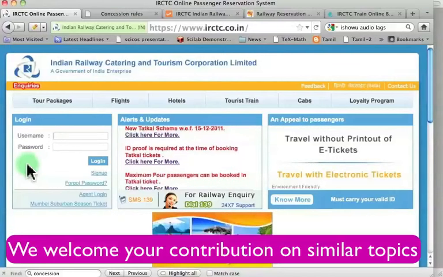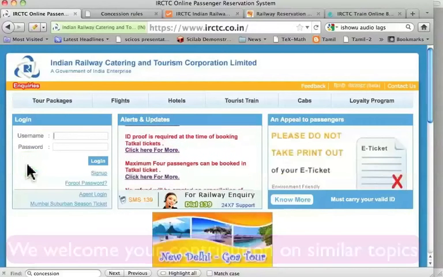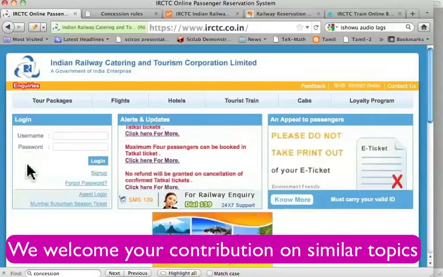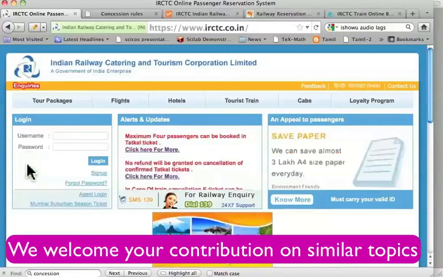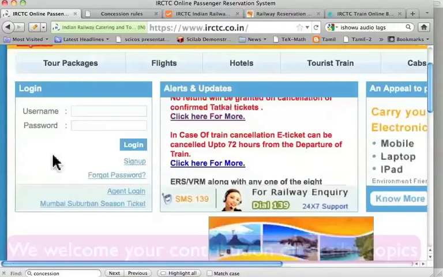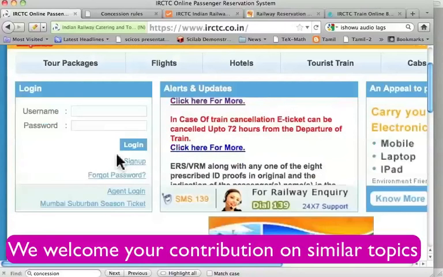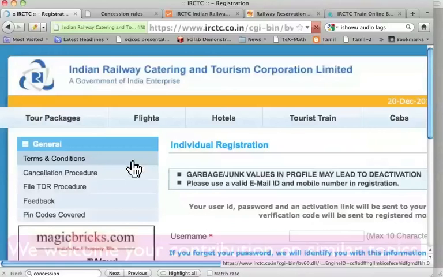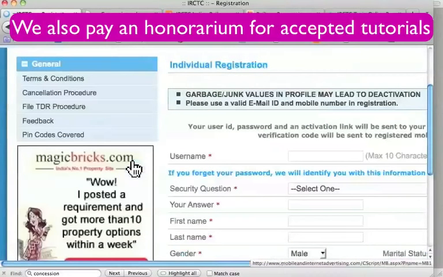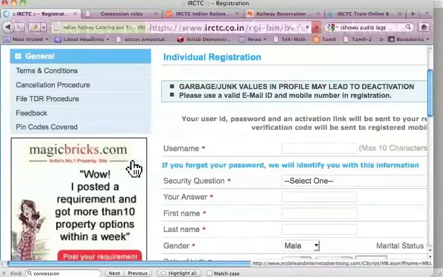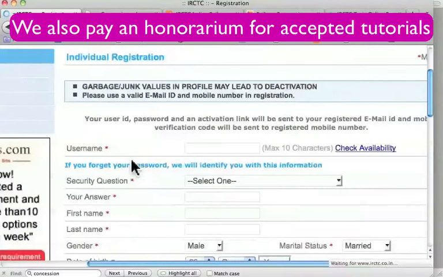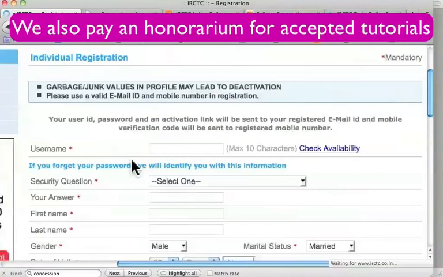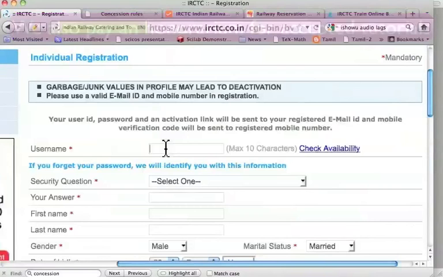I have already opened this website, irctc.co.in. Let me make the font bigger. The first thing that we have to do before buying any ticket is to sign up. Let me press this. Sign up. And we get to this page. It wants username. Let me make this font slightly bigger.